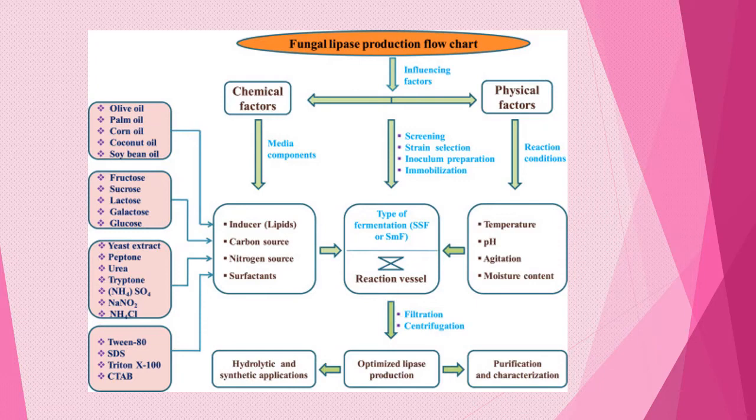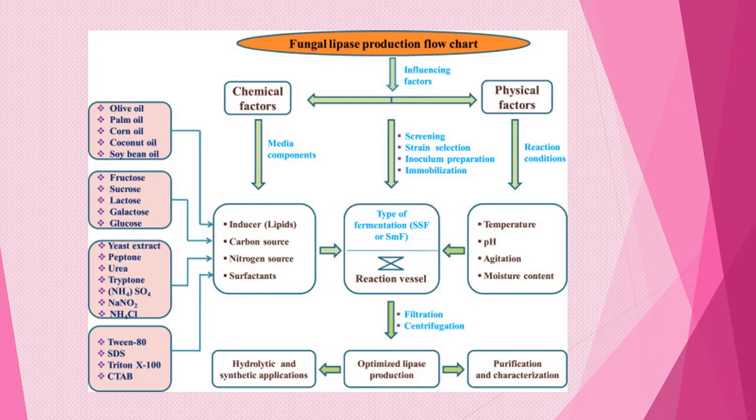The nitrogen sources are yeast extract, peptone, urea, tryptone, ammonium salts and sodium salts. The surfactants are SDS, Tween 80, Triton X-100 and CTAB. All these are used for the industrial production of our particular lipase.